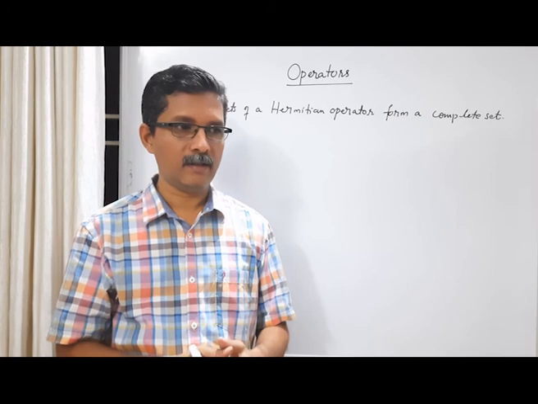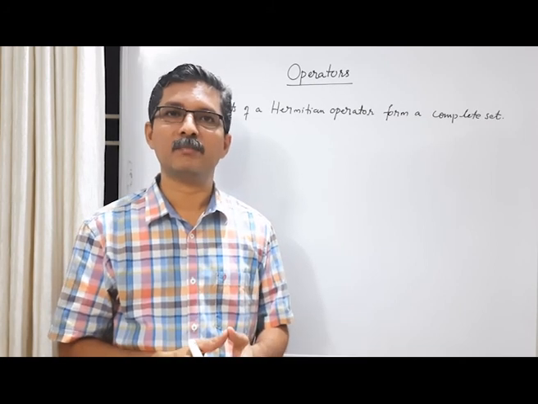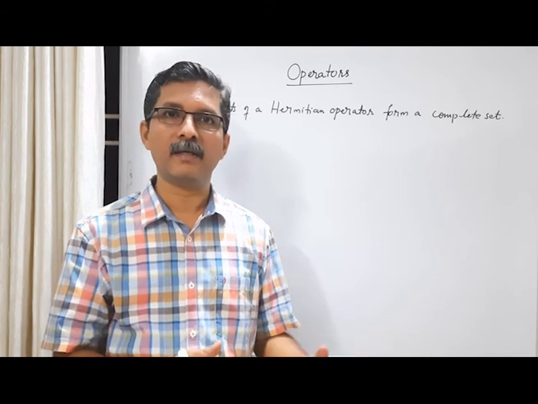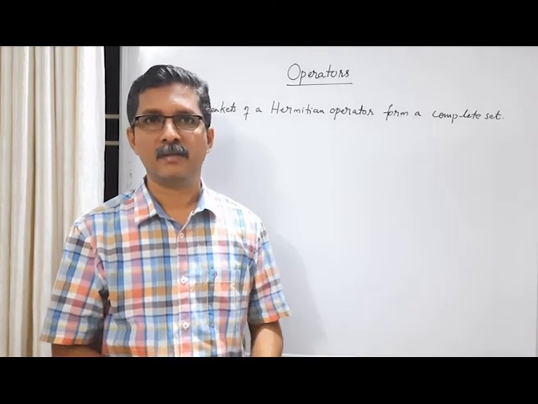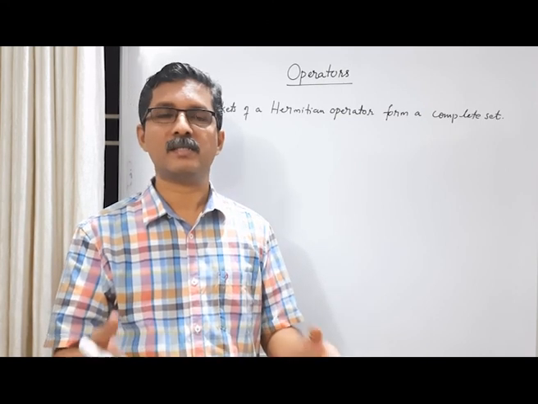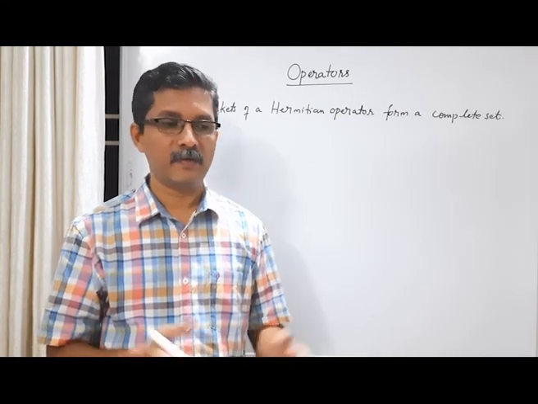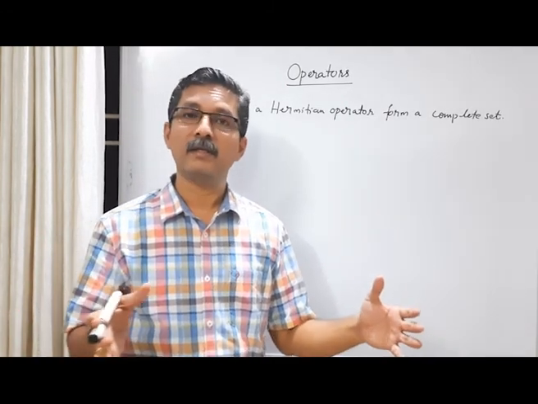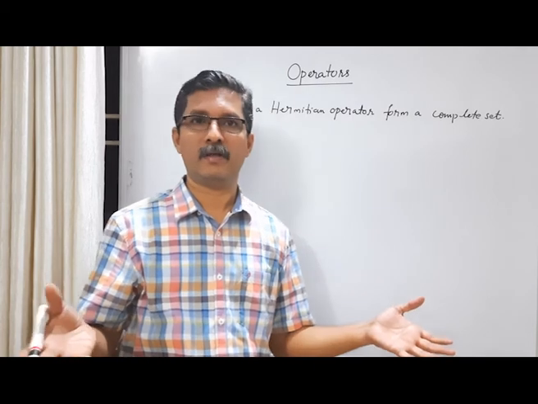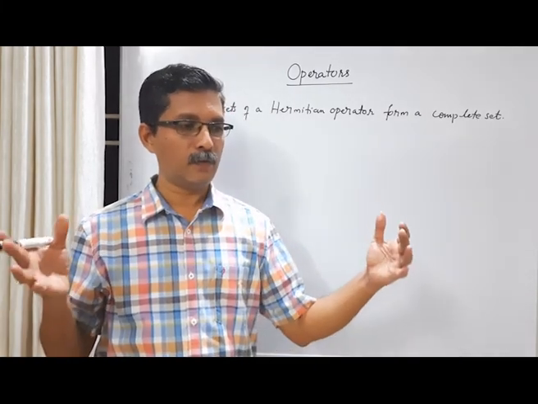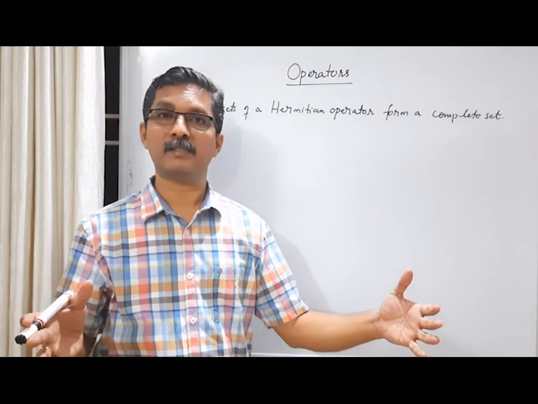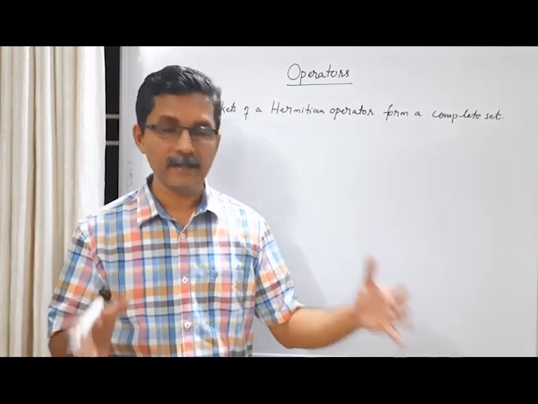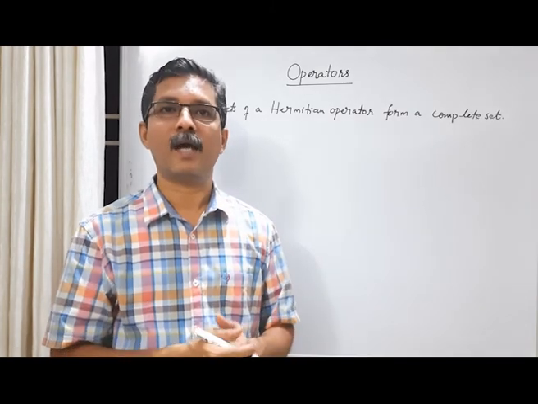All the distinct eigenkets must be linearly independent, because if two kets are linearly dependent, then they represent the same state. They are not different. Okay, they are considered as the same eigenket. So when we say that you have a set of eigenkets, it's understood that these eigenkets are linearly independent. So if you have a set of linearly independent eigenkets which is a complete set, it means that the number of eigenkets in this set is equal to the dimension of the vector space.